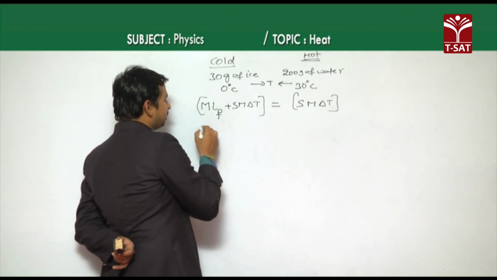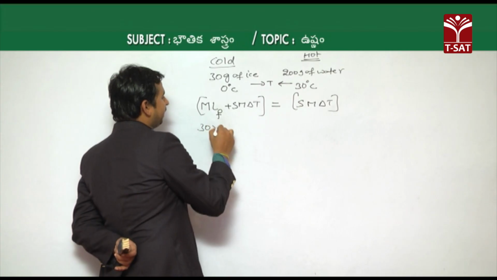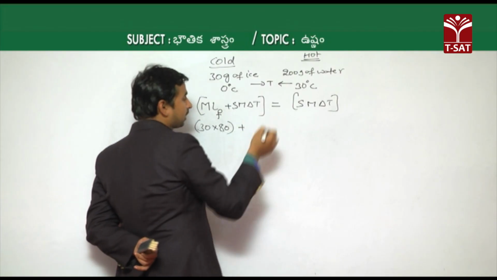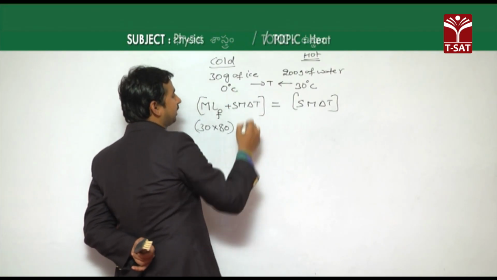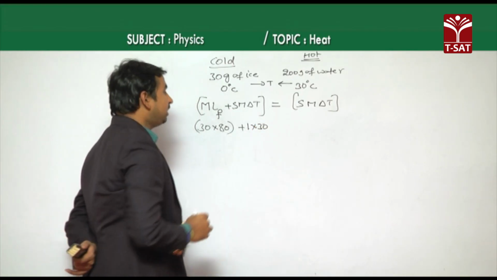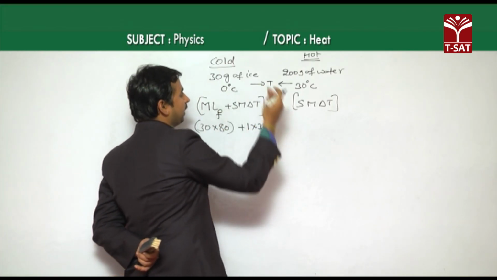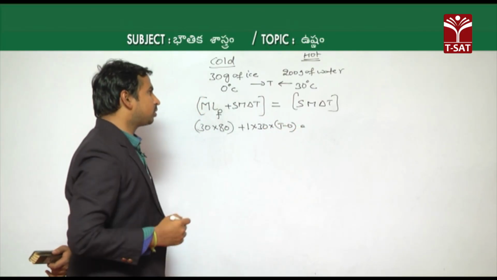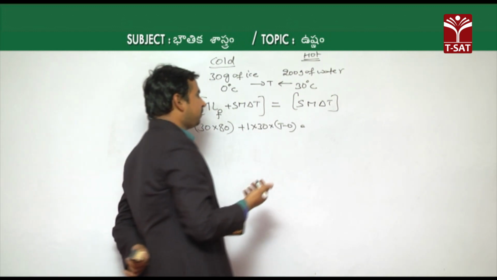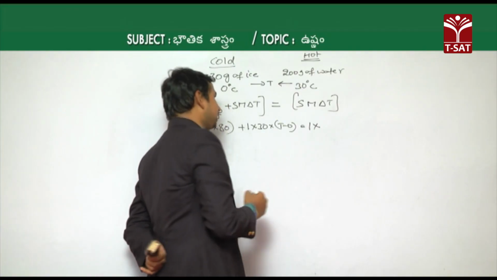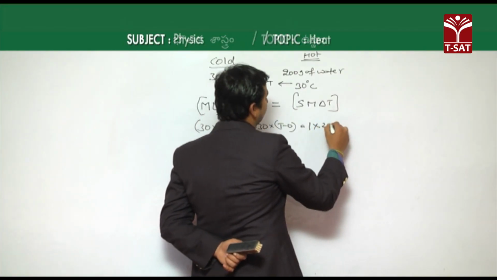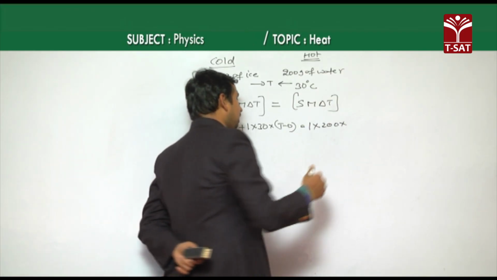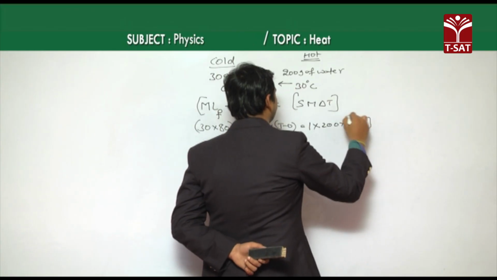Then the mass of the ice is 30 grams, and the latent heat of fusion is 80 calories, plus the specific heat after converting into water, which is 1, and the mass is 30 grams, since 30 grams of ice gives 30 grams of water. The change of temperature: initially 0, finally T, so T minus 0 is the change. For the hot body, which is water, the specific heat is 1 calorie per gram degree Celsius, the mass is 200 grams, and the temperature is decreasing, so the change becomes 30 minus T.